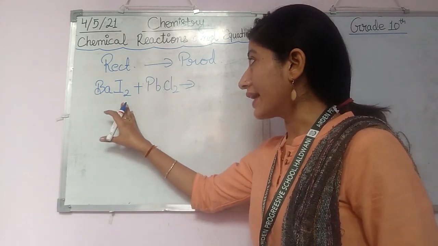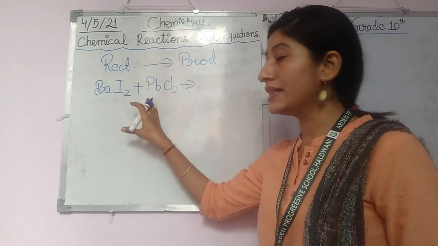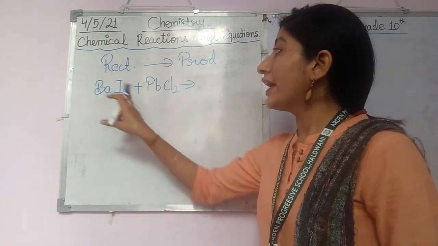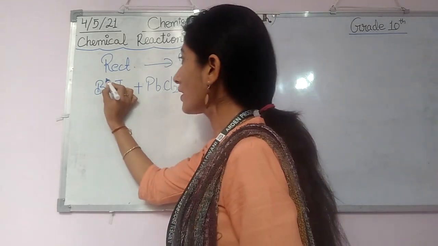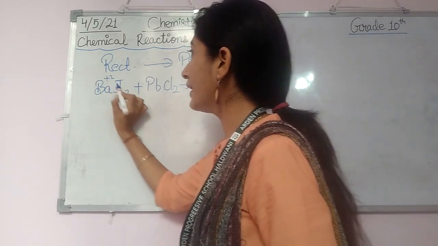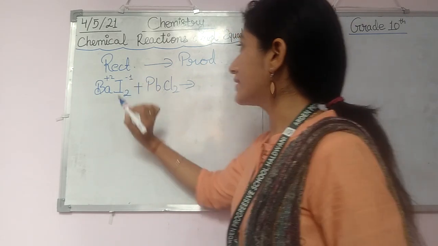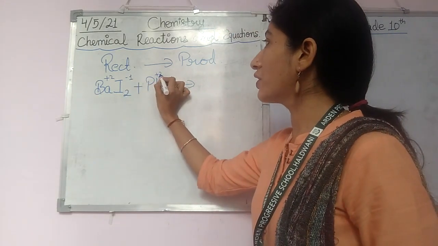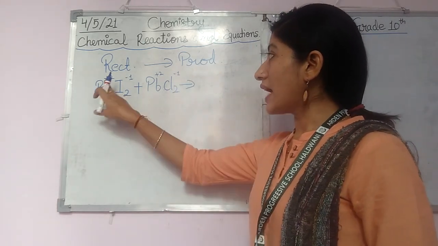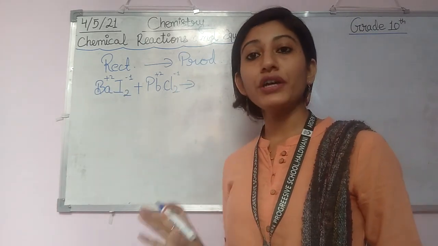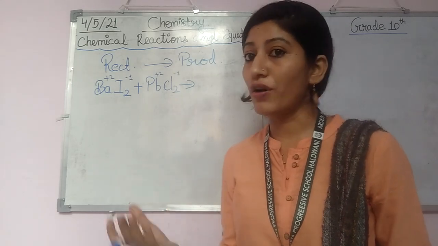BaI2 is barium iodide, PbCl2 is lead chloride. And if you know the valency, barium has +2 and iodide is -1. Similarly, lead has +2 and chlorine has -1. Okay, so these are the valencies. I hope that you all know how to make the formulas.